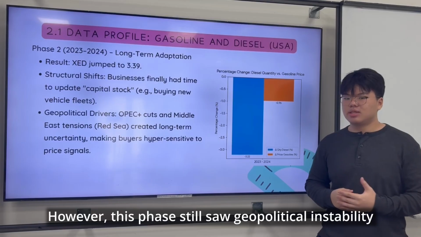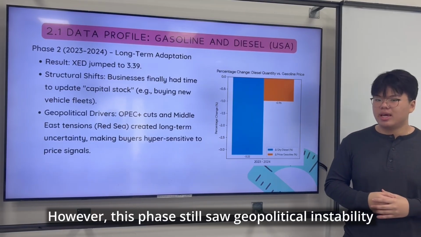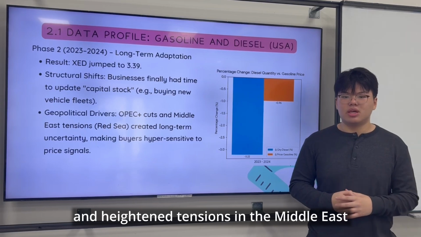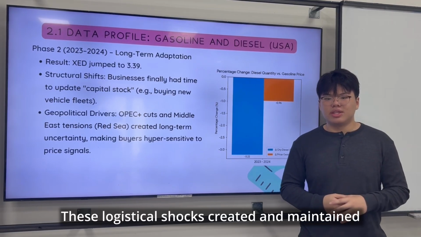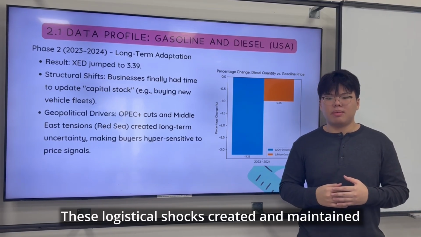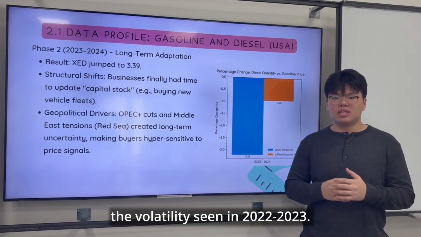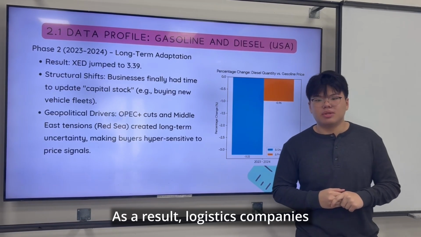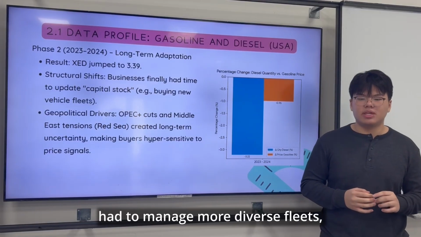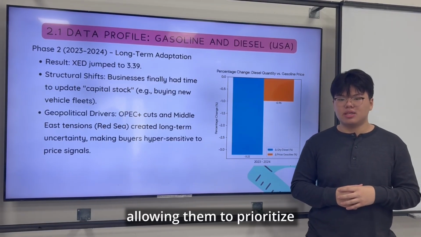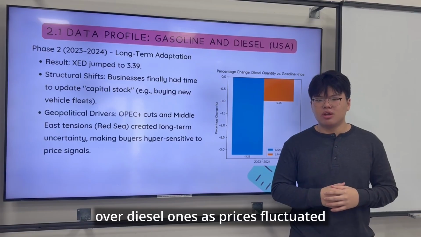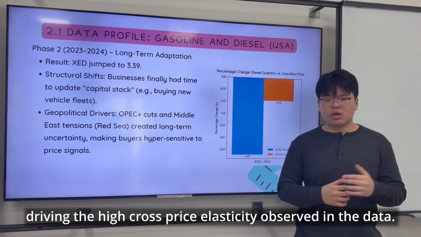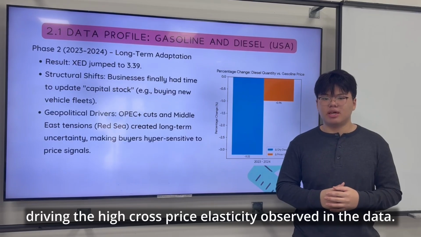However, the year still saw geopolitical instability as OPEC Plus cut production and heightened tensions in the Middle East, creating shipping disruptions. These logistical shocks created and maintained the volatility seen in 2022 to 2023. As a result, logistics companies had to manage more diverse fleets, allowing them to prioritize the usage of gasoline-fueled vehicles over diesel ones as prices fluctuated, driving the high cross-price elasticity observed in the data.